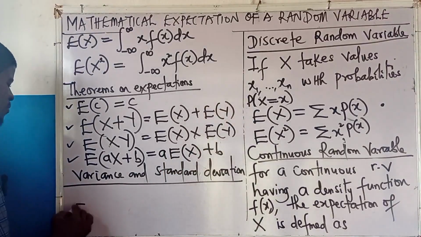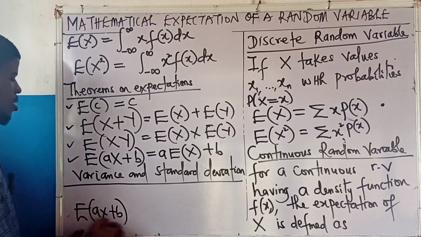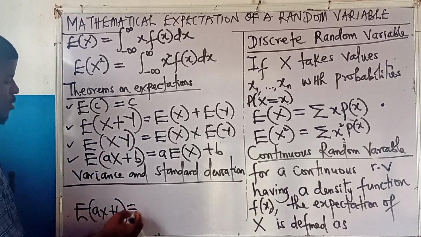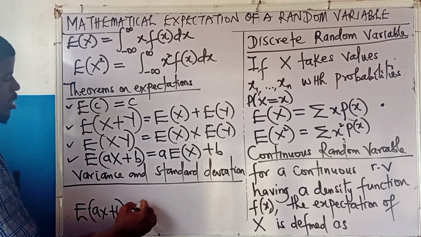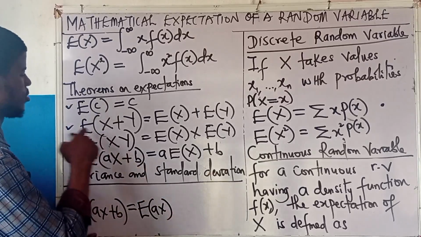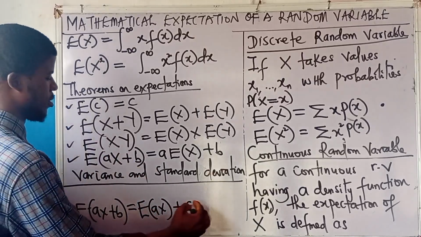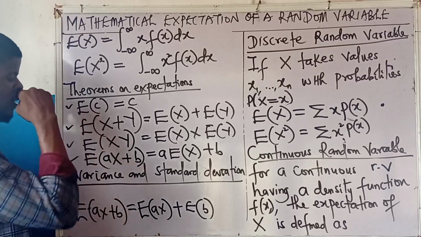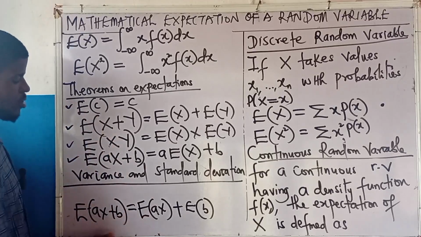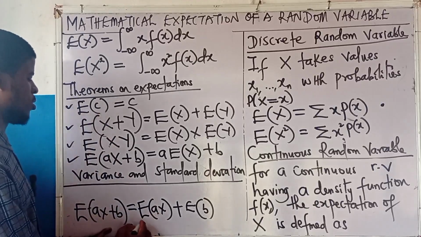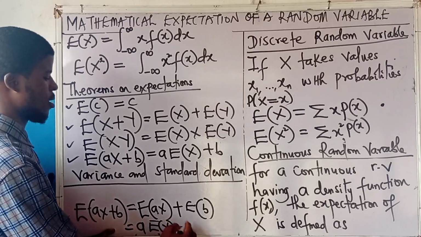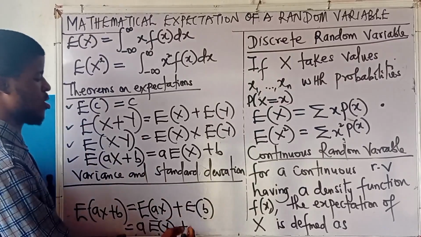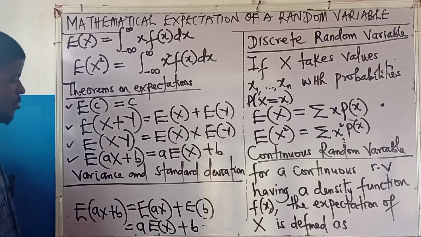If I have the expectation of ax plus b, you know that a is a constant, b is a constant, x is the random variable. So this will give me expectation of ax from theorem 2 plus expectation of b. And we said that the expectation of a constant is actually a constant. A is a constant, so a can come out to give us a times the expectation of x, plus the expectation of a constant is still the constant from theorem 1, that's b. That's how we got this.